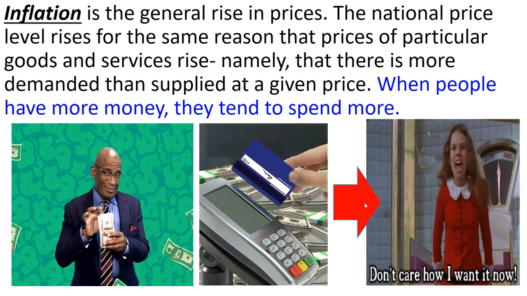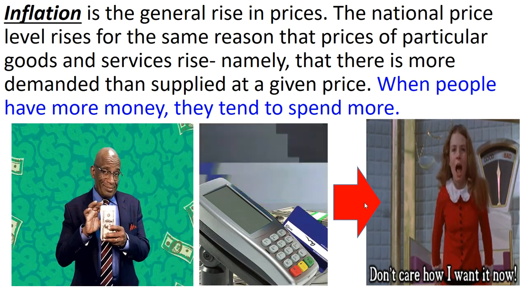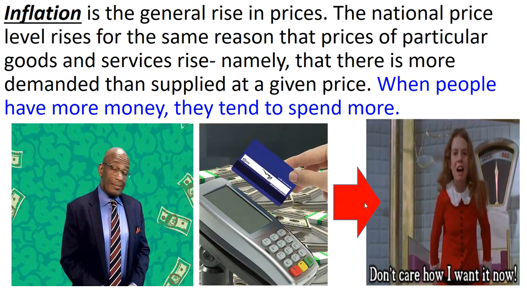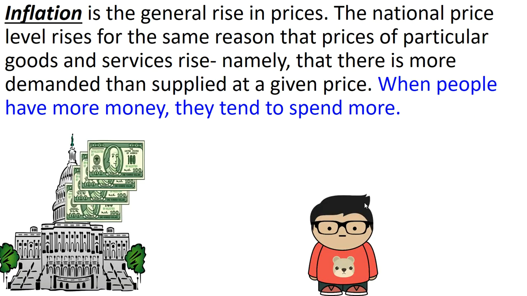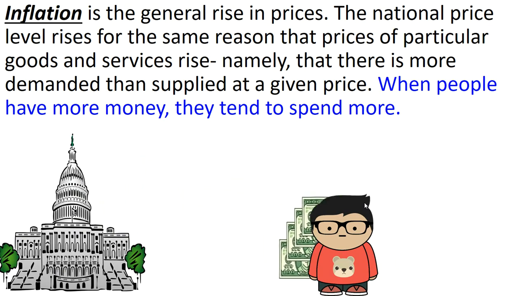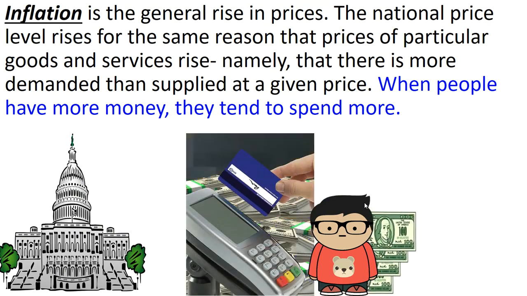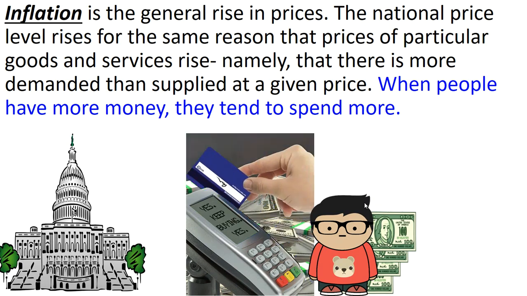Supply of milk has not changed, but inflation means we have more money, and with more money, people tend to spend that more money. And when they're spending more money, that means demand is going up. And when demand goes up, prices go up. You say, no, that's not the way it works. When you get more money, when the government prints more money and creates inflation, we spend it. You do not save it. No one saves. Maybe you do, but 99 out of the other 100 people spend the money.